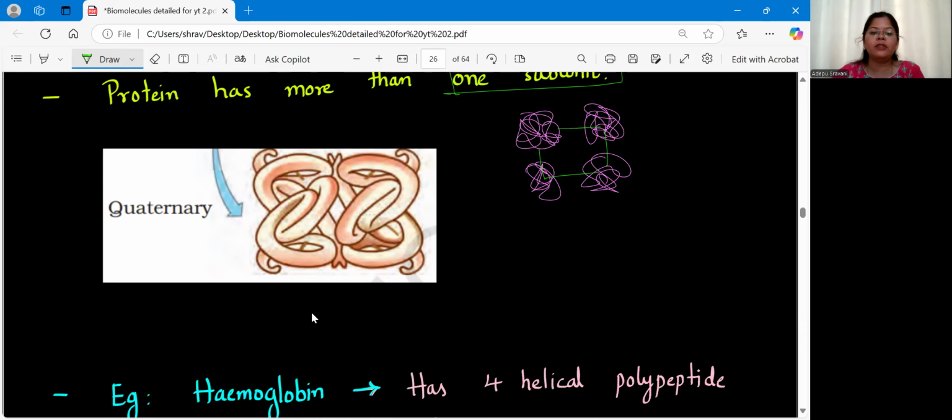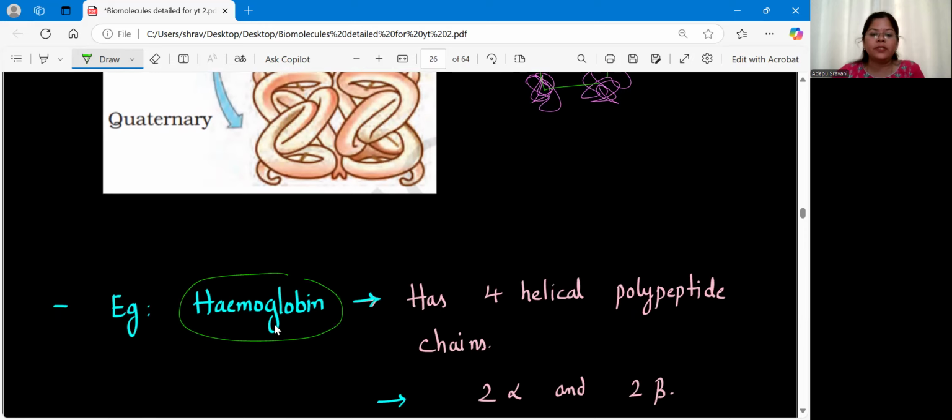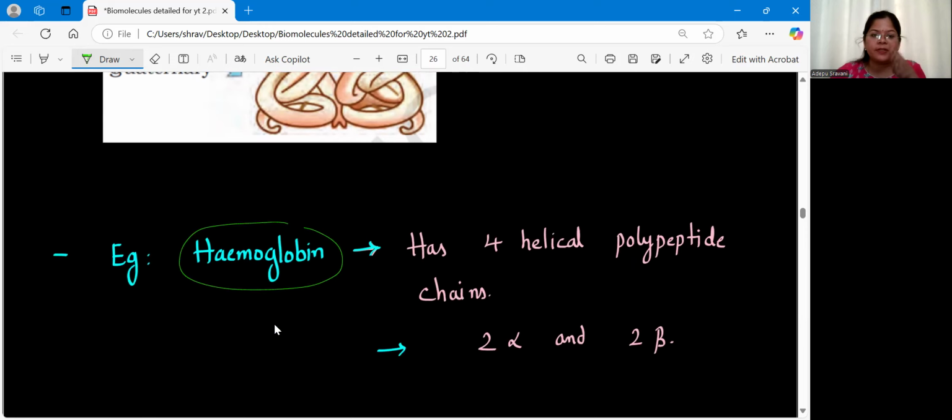The example for this will be hemoglobin. If you split this term, we have heme and globin. Here globin is your protein part. In the hemoglobin molecule, we have heme and globin. Heme is formed by iron and pyrrole rings.